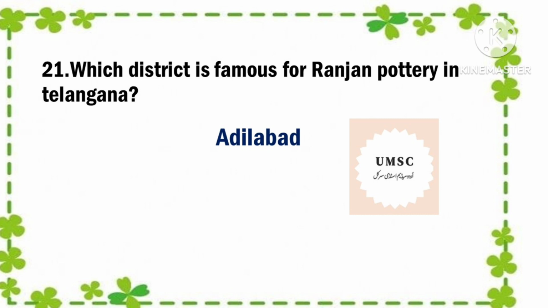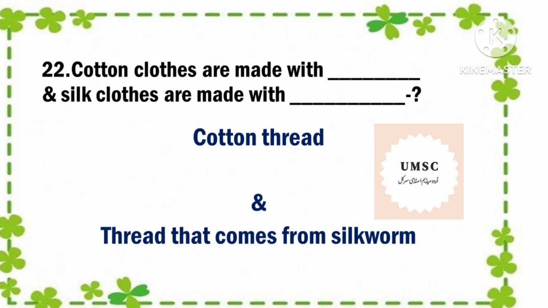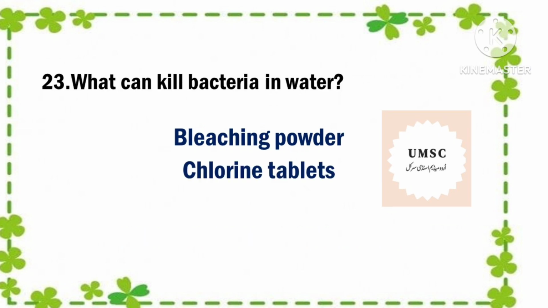Answer is Adilabad. The next question is, cotton clothes are made with dash, cotton thread, and silk clothes are made with dash, thread that comes from silkworms. Next question is, what can kill bacteria in water? Answer is bleaching powder and chlorine tablets.